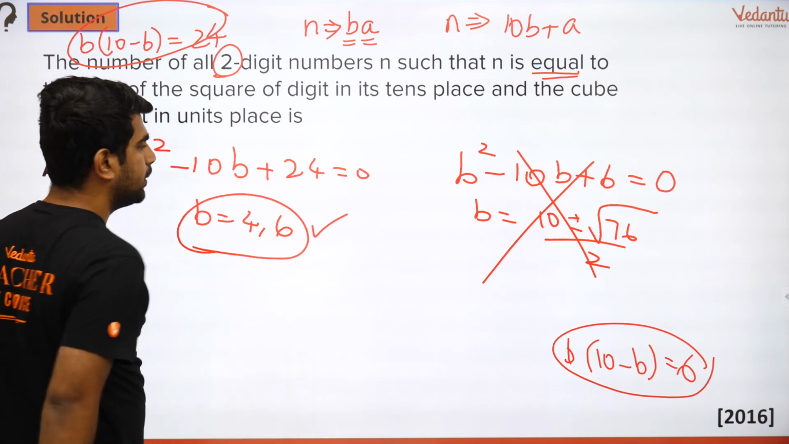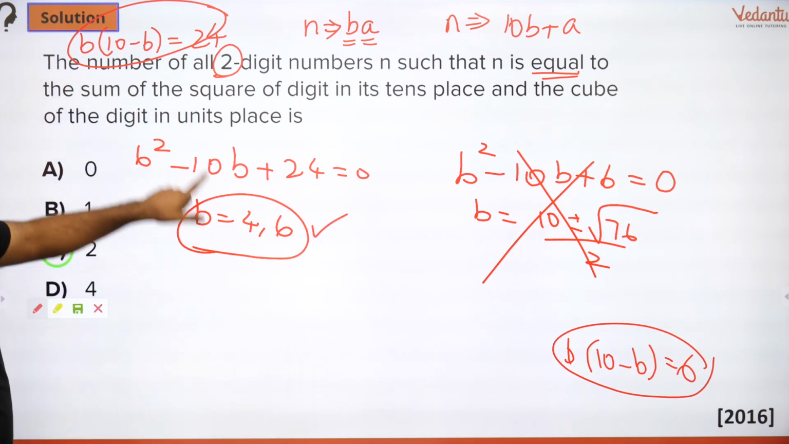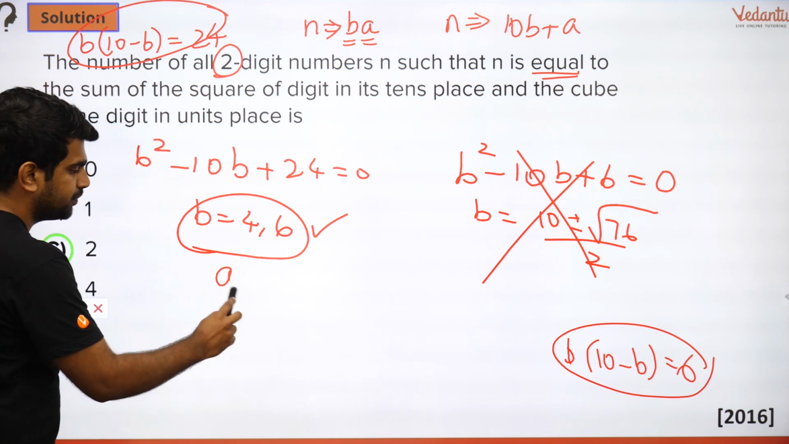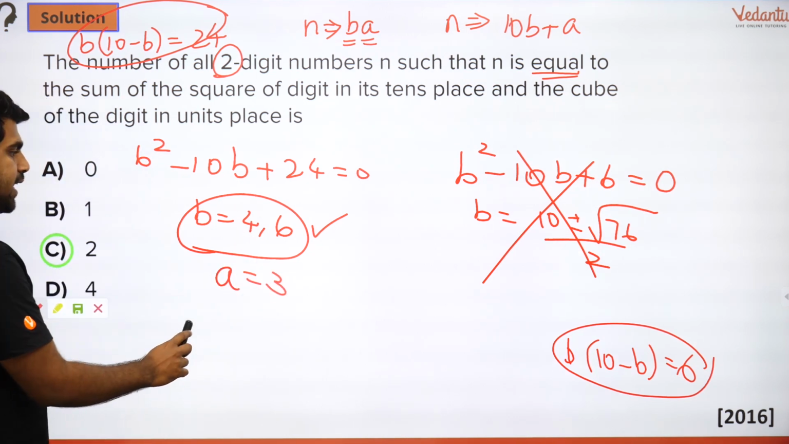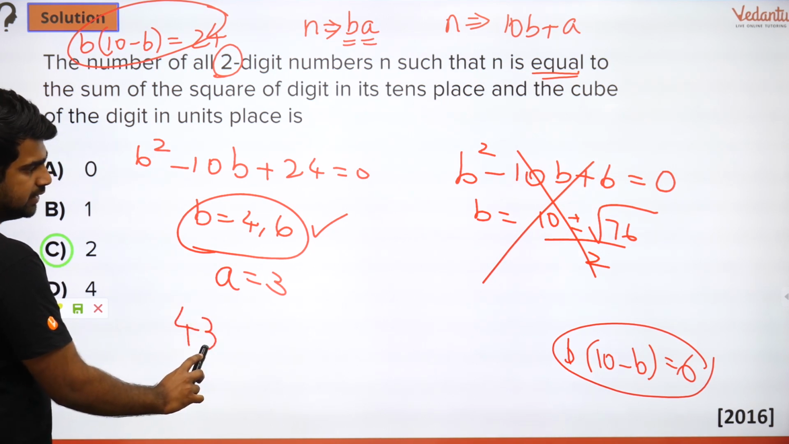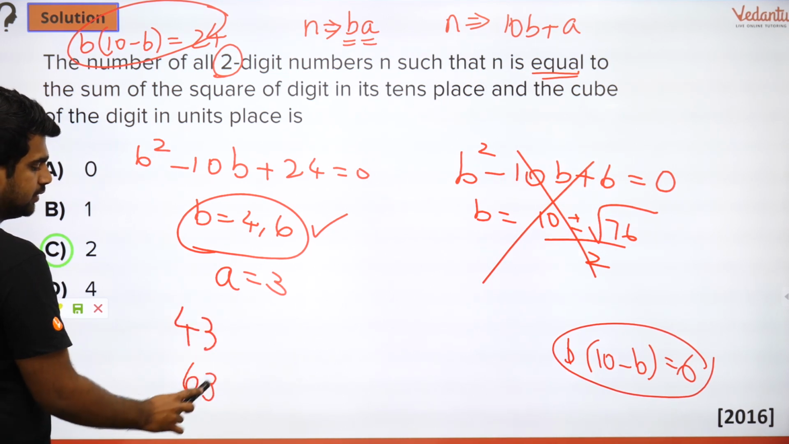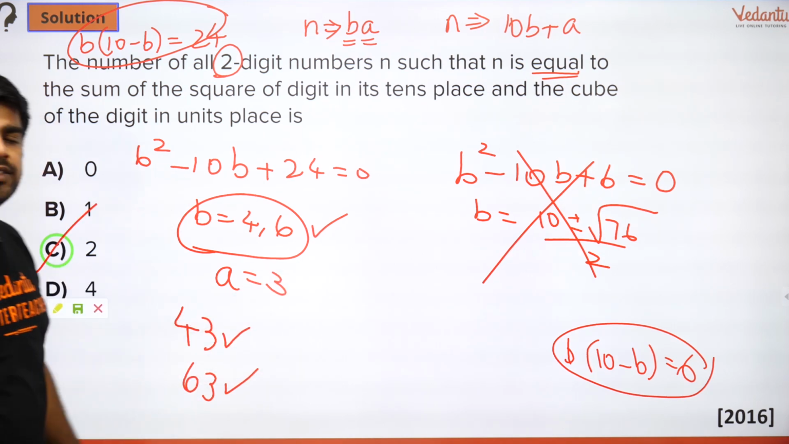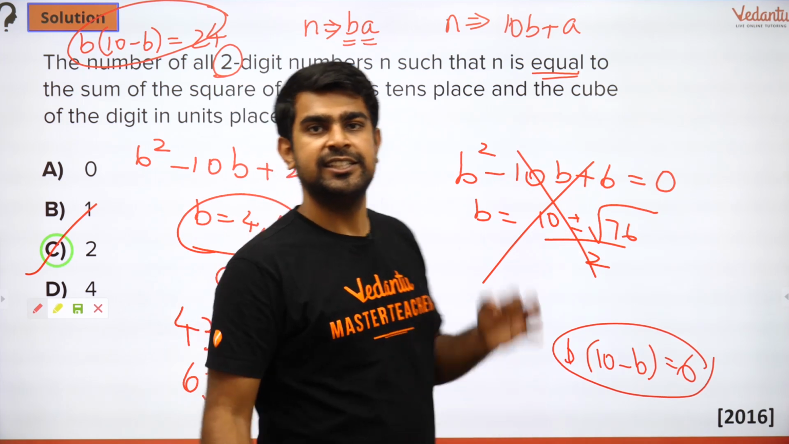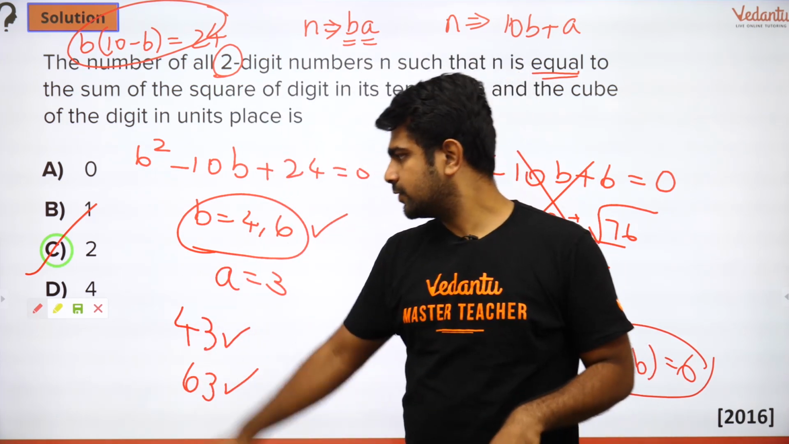b can be 4, b can be 6. And this came in what? It came in a equal to 3, right? It came in the case of a being 3. So the values are 43 and 63. These are the two numbers for which this is possible. So the answer is going to be my option C, 2.